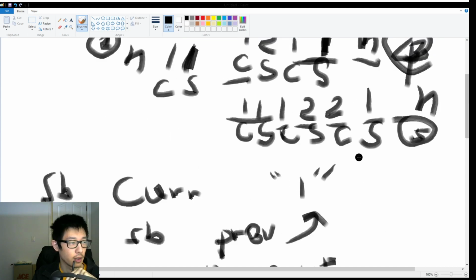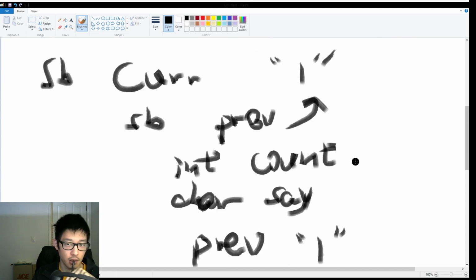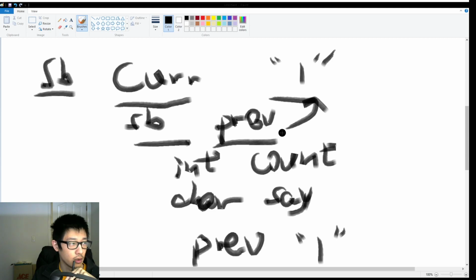So the logic behind it is we have to use tons of variables to store and memorize all the data. We're gonna use a string builder, so that it's easy to append, and we call it the current string builder. We start with 1, and we need another string builder as the previous, since we're gonna process the previous, and we have to store the result into the current.